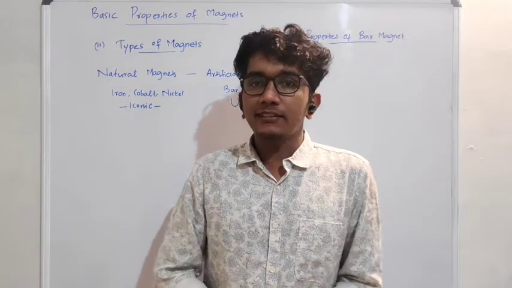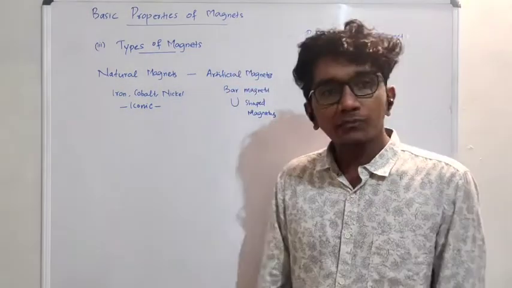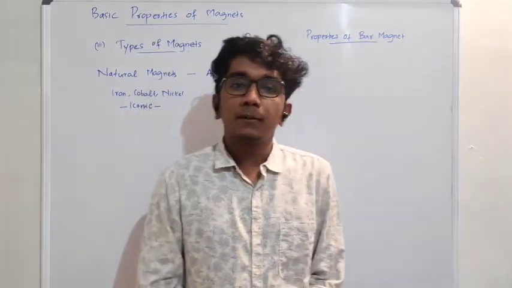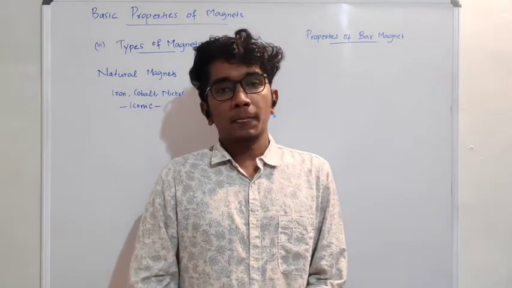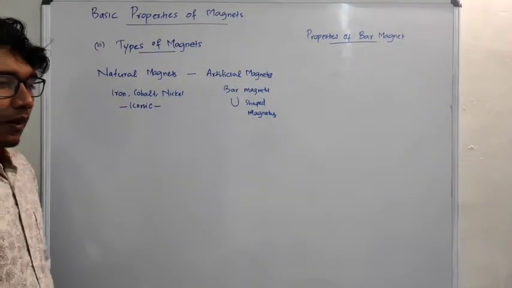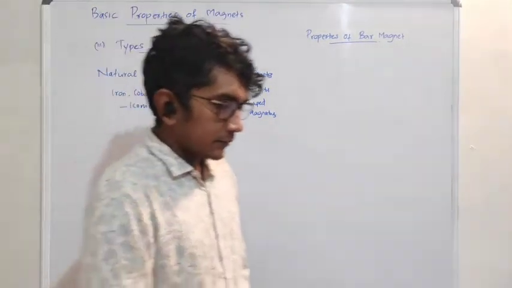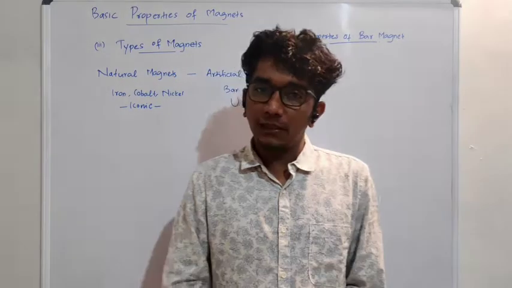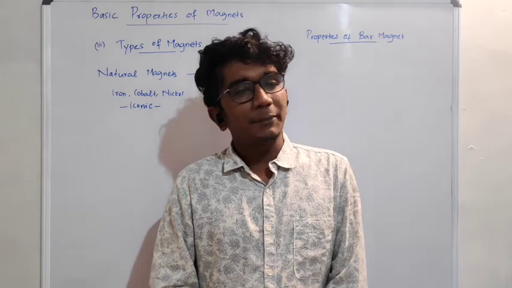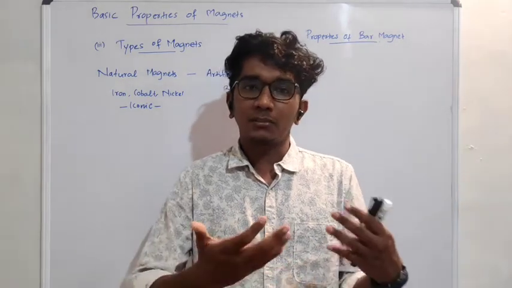Yeah, so next we are going to talk about types of magnets and some of the important properties of bar magnets. Okay, so first one, types of magnets. There are two types of magnets, natural magnet and artificial magnet. So this is like a ninth standard topic. I mean, we don't have to discuss much about this.